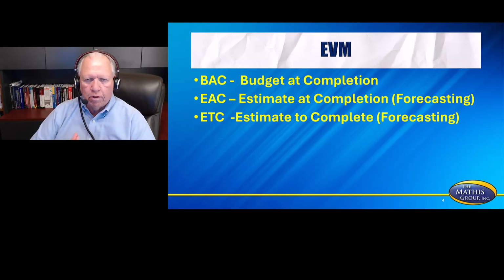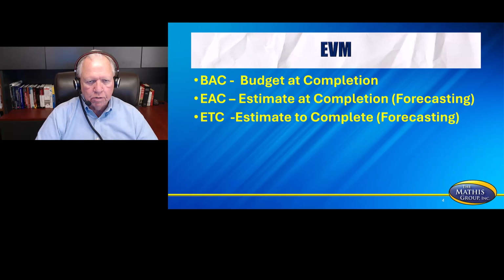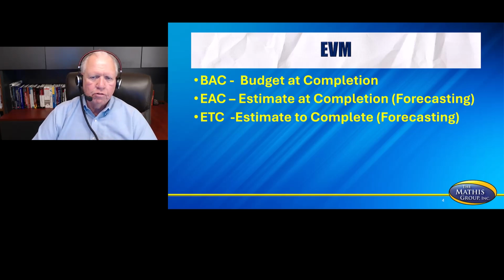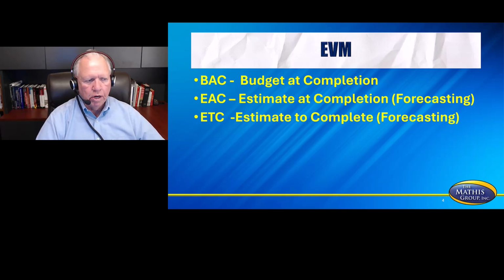You also might see something else come in under the umbrella of earned value, such as BAC, which is budget at completion, which will be your budget; EAC, which is estimate at completion, which is a forecasting formula; ETC, which is estimate to complete, which is also a forecasting formula. So EAC is a forecasting formula to forecast what the final project will cost if performance and cost stay the same. ETC is a forecasting formula to project how much more money you need to finish the project if performance and cost stay the same. So those two sometimes will come in on your test as well.